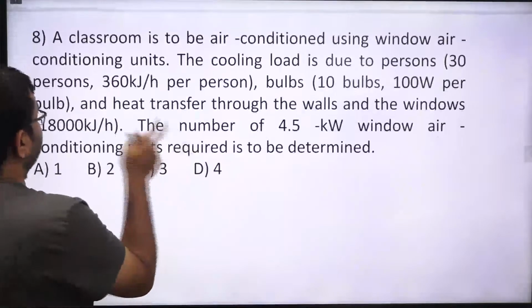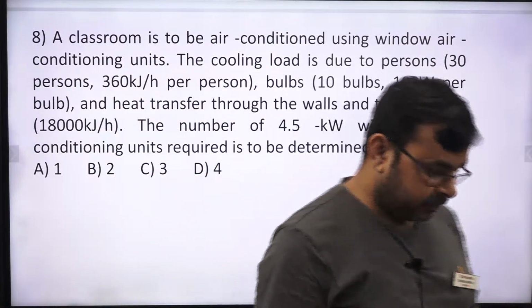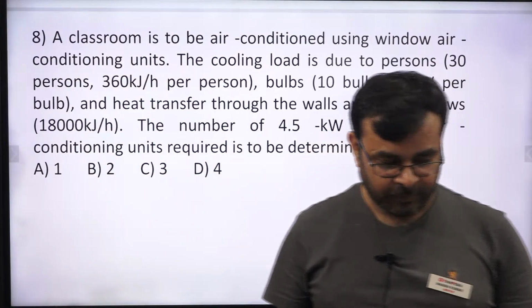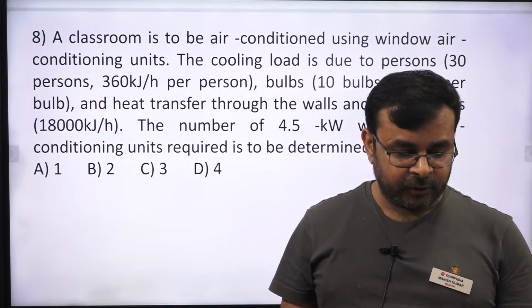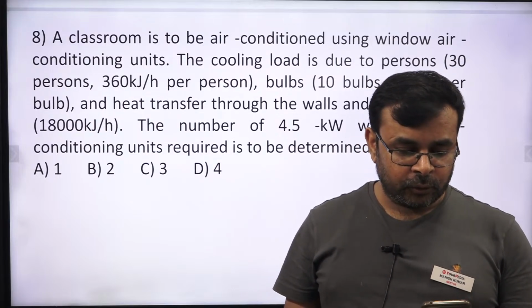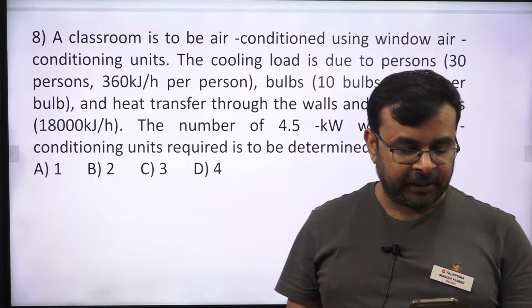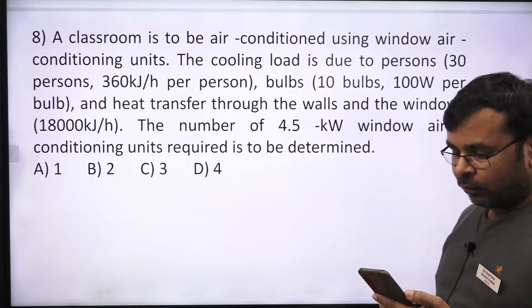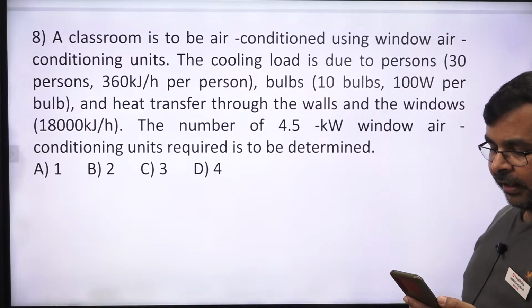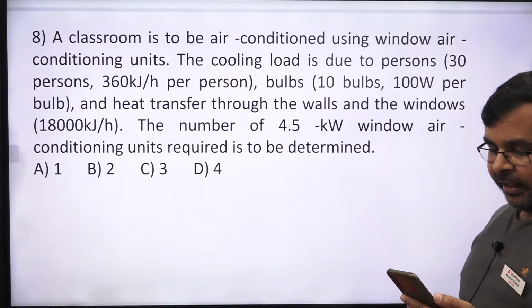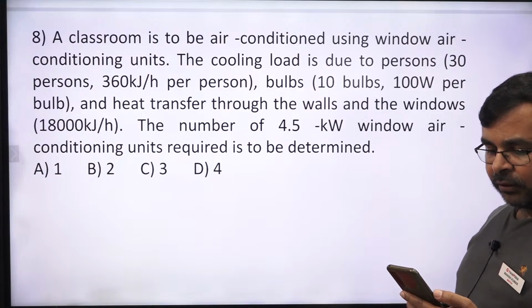Okay, what about this? This is a very nice question. A classroom is to be air conditioned using window air conditioning units. The cooling load is due to 30 persons, at 360 kilojoule per hour per person, and 10 bulbs at 100 watts per bulb, and heat transfer through the walls and the window of 18,000 kilojoule per hour.